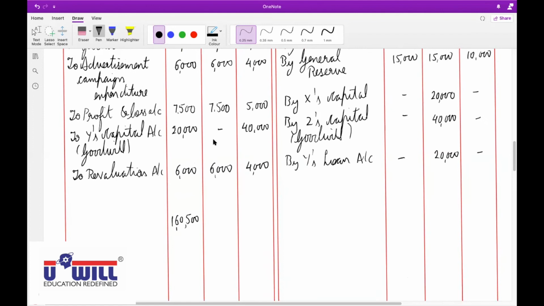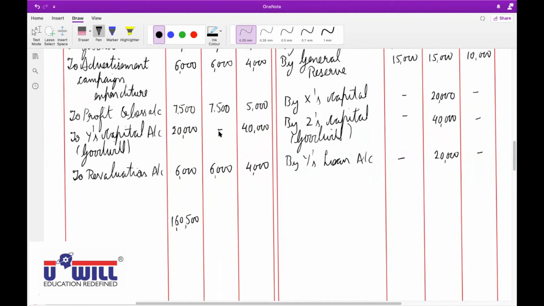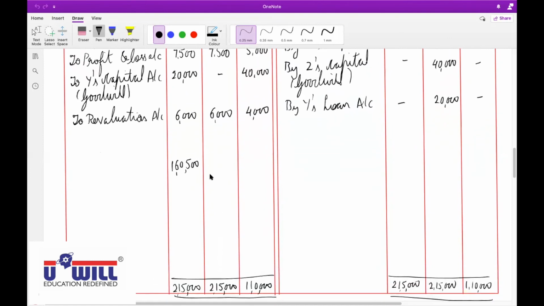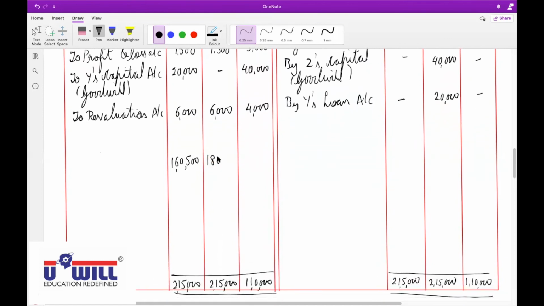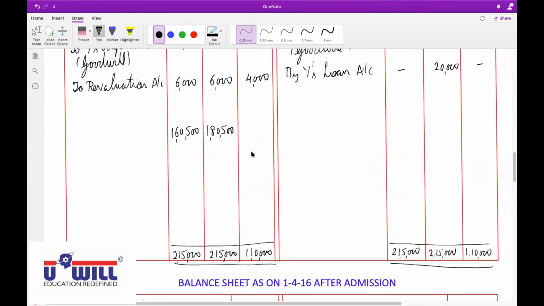Same way for Y, 2,15,000 minus 15, 21, 28, 34,500. Here we'll subtract 34,500, so 1,80,500. And for Z, 1,10,000 minus 10, 50, 54, 58, 63. You subtract 63,000, then 47,000.